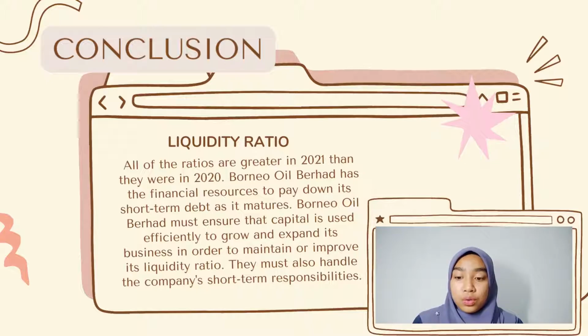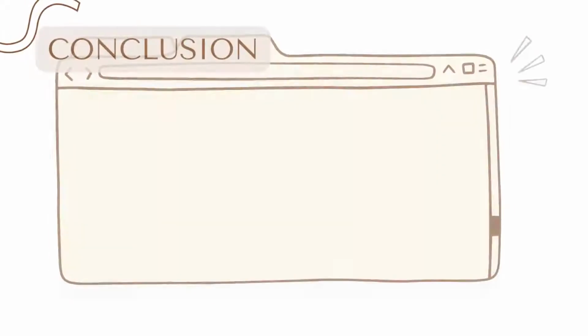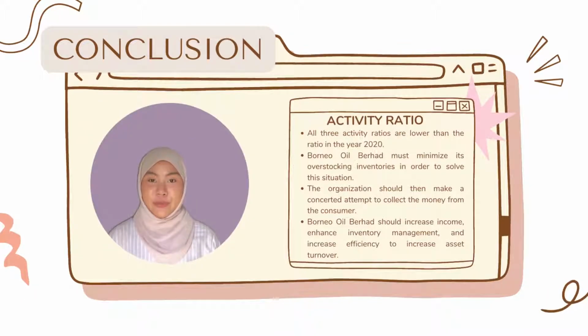The company also has a positive net working capital, which can lead the company to grow and invest more in the next year. To conclude all the three activity ratios, all three activity ratios are lower than the ratio in the year 2020. Borneo Oil Berhad must minimize its overstocking inventories in order to solve this situation.